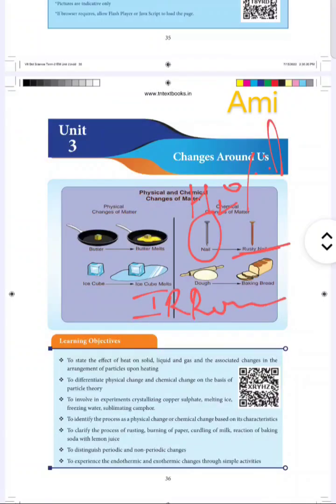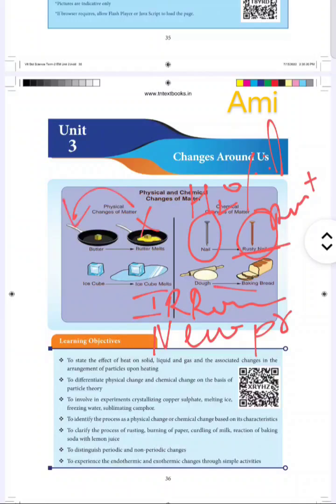So in chemical change there is new product formation, a new product is formed, that is rust in this case. Whereas in physical change of matter no new products are formed, and also this is reversible and here it is irreversible.